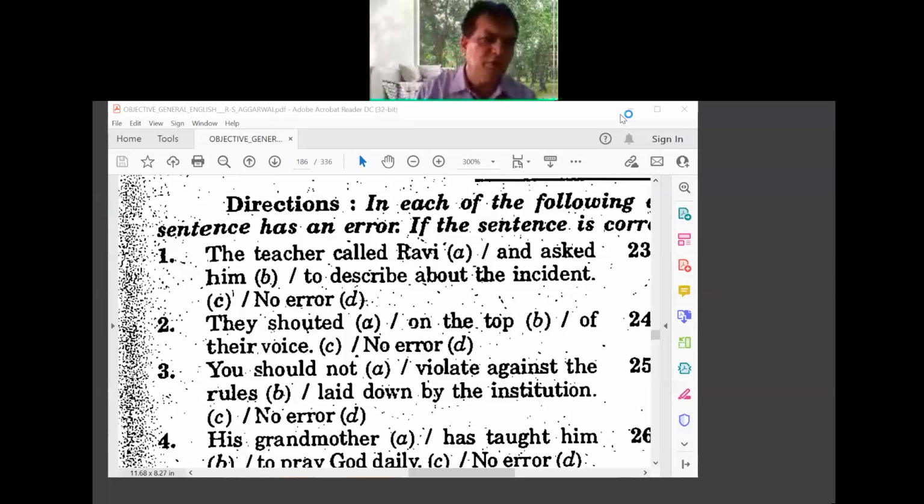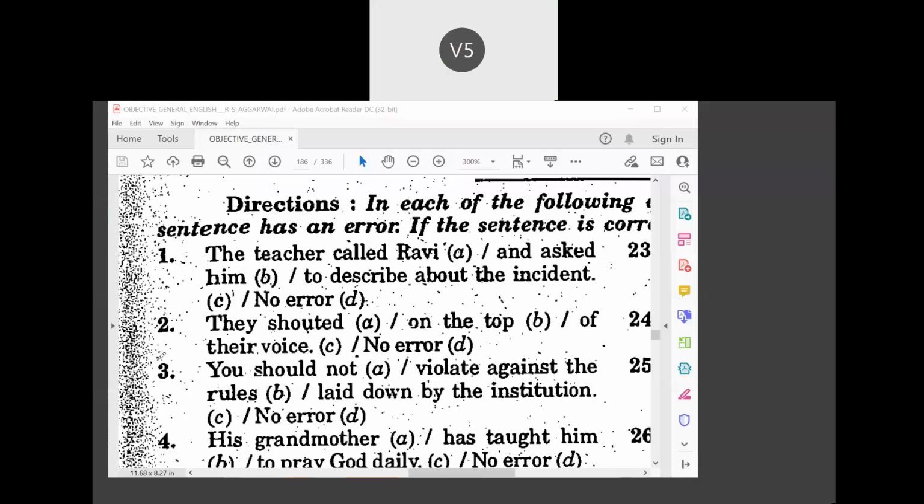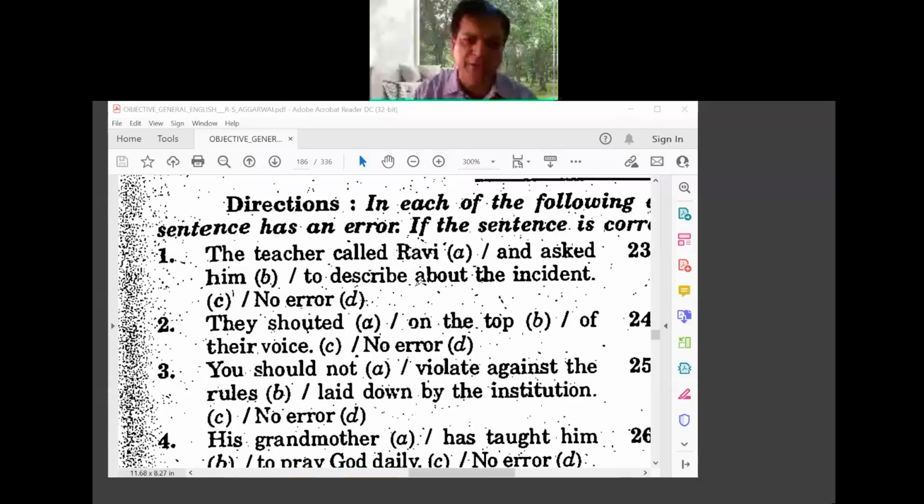In the case of describe, what should not be there? About should not be there. The preposition about should not come with describe. That is what you should remember. Whenever you are looking at such examples in the UPSC, look at which particular preposition is used there. Your focus will be to find the error, and it will be easier for you to find it.